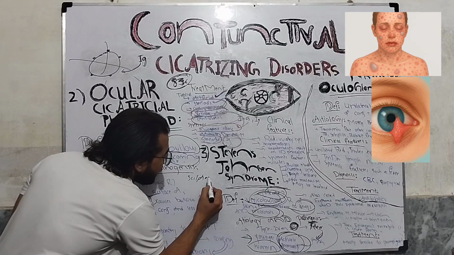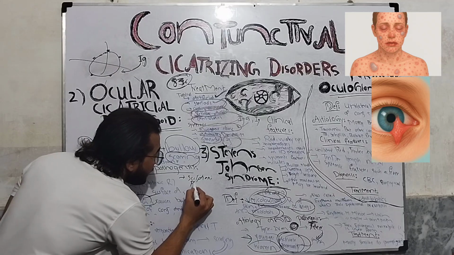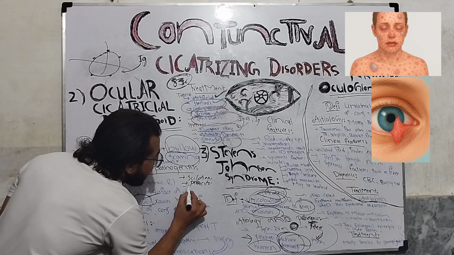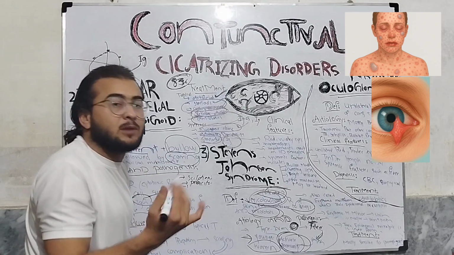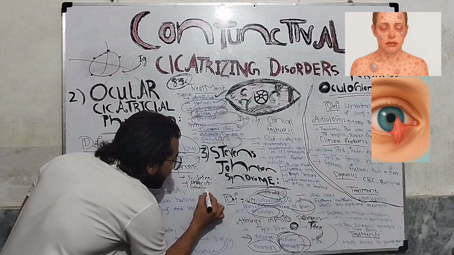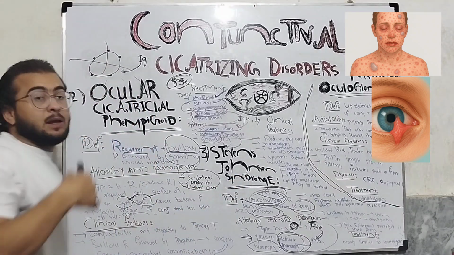We have drugs like analgesic paracetamol, and we have anticonvulsant drugs. These drugs can induce Stevens-Johnson syndrome.